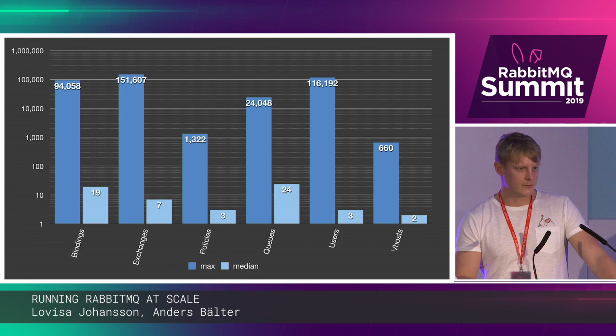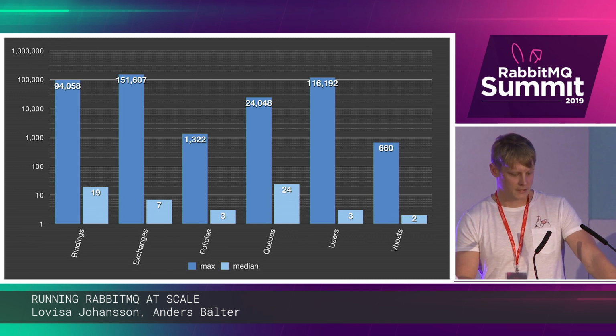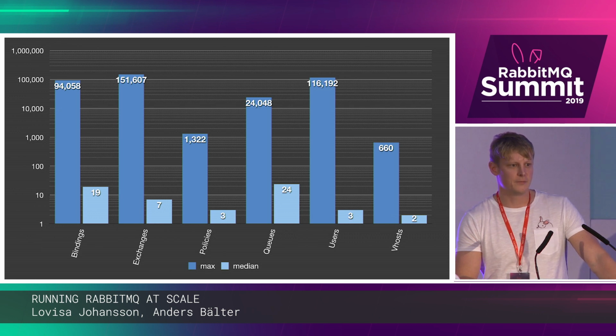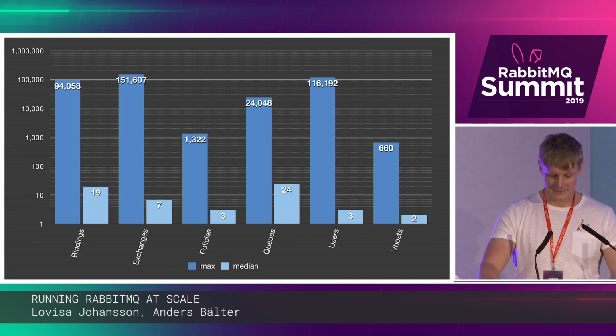And I think all the median values look quite reasonable, like 19 bindings, 7 exchanges, 24 queues, nothing crazy. And I was wondering if this is true for this crowd as well. Who here is using more than 24 queues in their servers? Almost half, so yeah, within the margin of error.